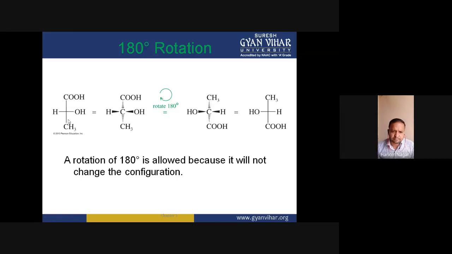You can try to get the configuration of that compound. So this is the first priority group, second, third. So the rotation is clockwise, sorry, anti-clockwise, and according to anti-clockwise rotation the configuration would be S, but the hydrogen is on the horizontal line, so the configuration would be just opposite, R. So this chiral center has R configuration.